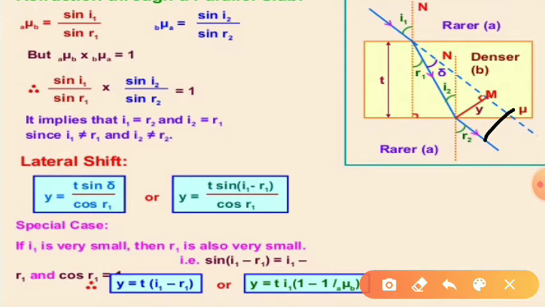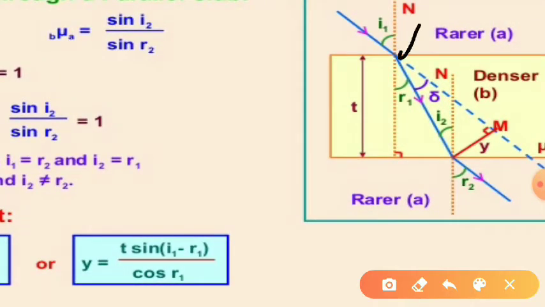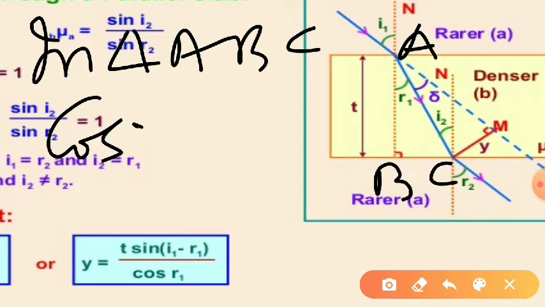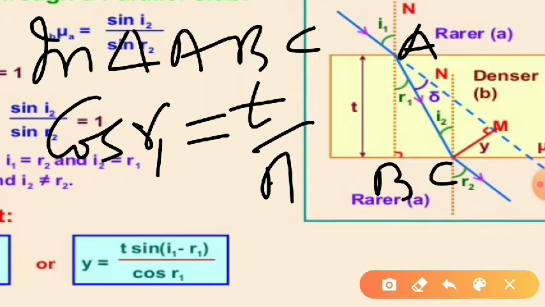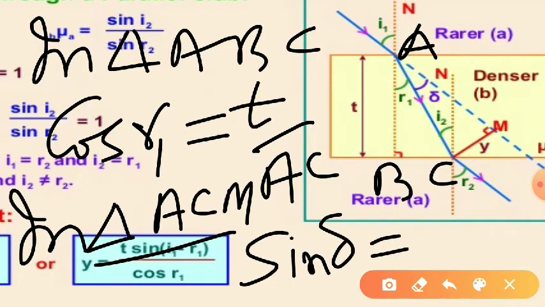Suppose this is your point A, this is point B and this is C. So in triangle ABC, cos R1 is equal to T by AC, and in triangle ACM, sine delta is equal to Y by AC.